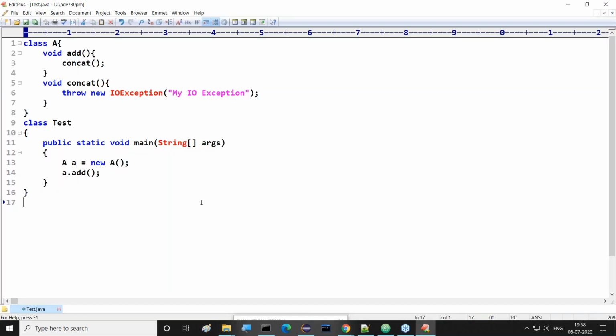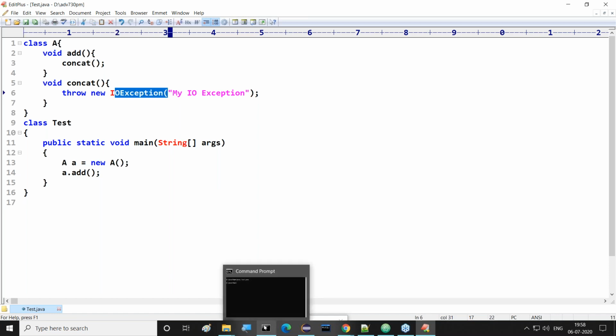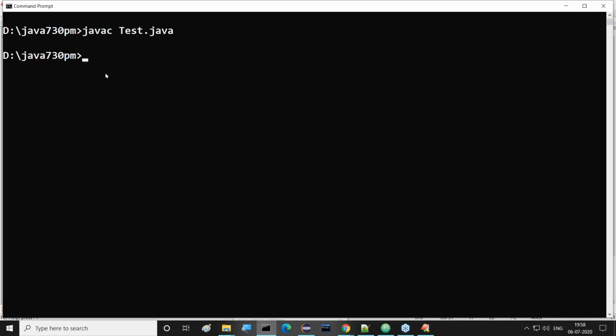How do we get an error here? I have used an exception there. Where I saved this one, D:/730 Test.java. We have to get the error now.